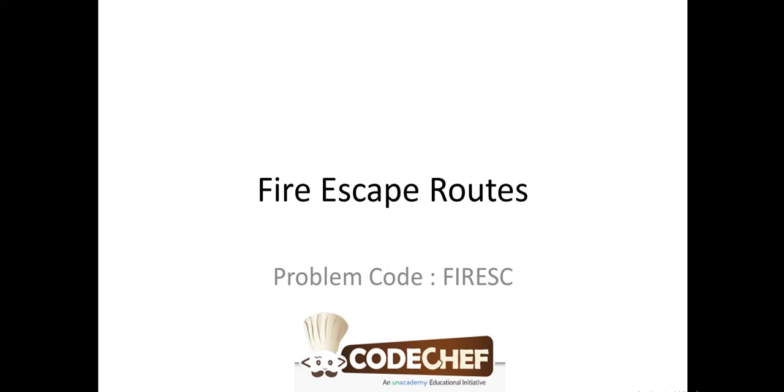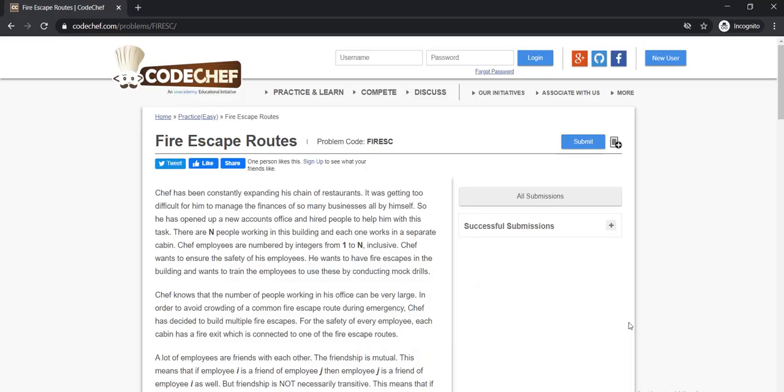Today we are going to discuss the problem Fire Escape Routes from CodeChef. So first, let's go through the problem statement. The problem statement says Chef has been constantly expanding his chain of restaurants. It was getting too difficult for him to manage the finances of so many businesses all by himself. So he has opened up a new accounts office and hired people to help him with this task.